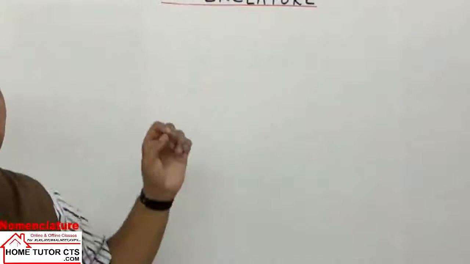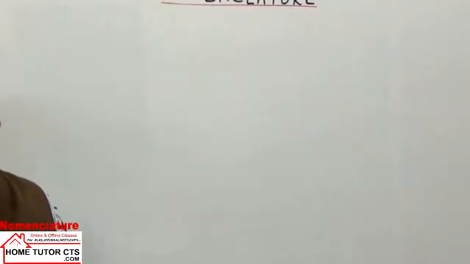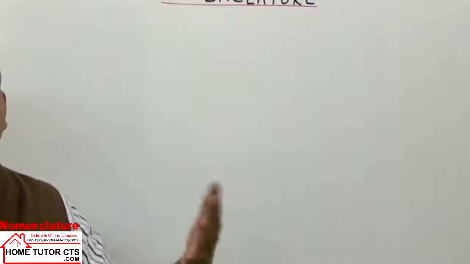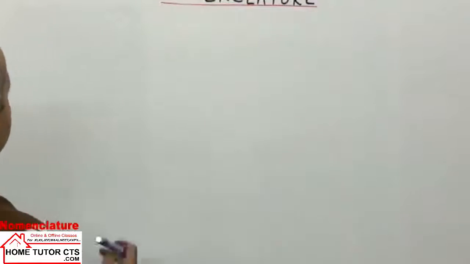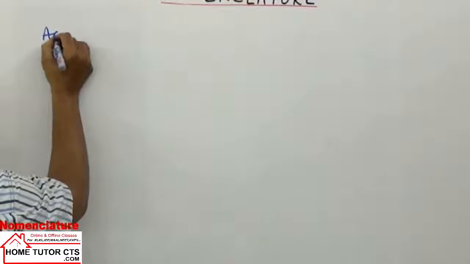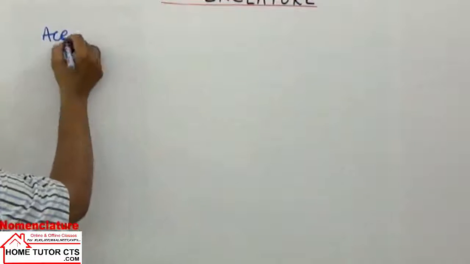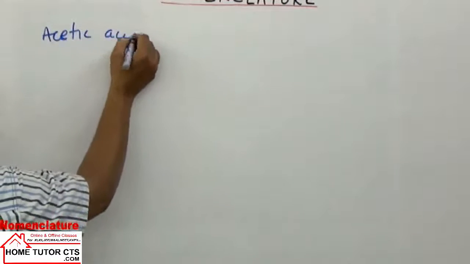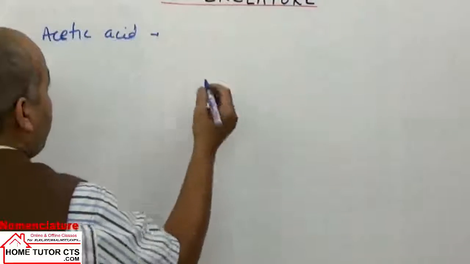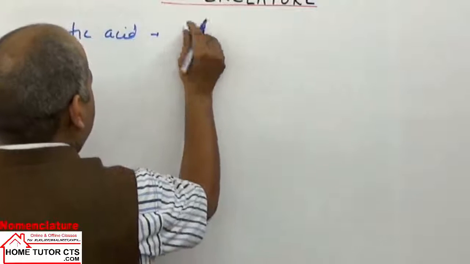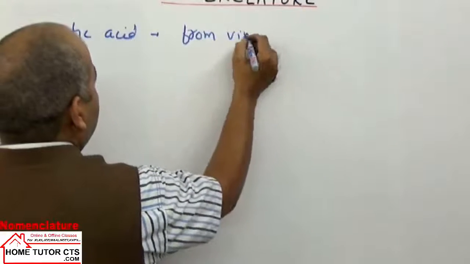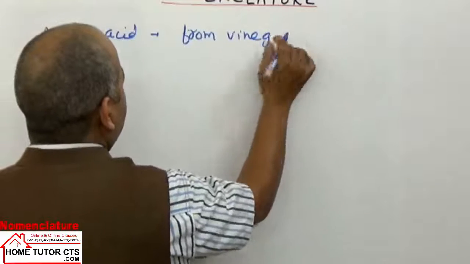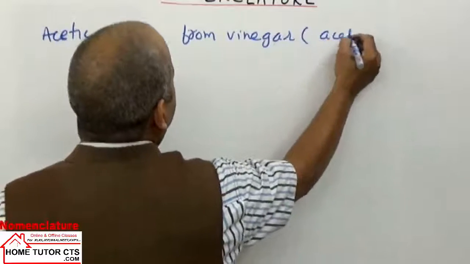That we will discuss. Before that we can first take how the compounds were named earlier. The compounds were named depending on the sources from which they were obtained. Like common names for some compounds, we can take acetic acid. Acetic acid was obtained from vinegar. It is one of the main components of vinegar. The term acetum stands for vinegar.